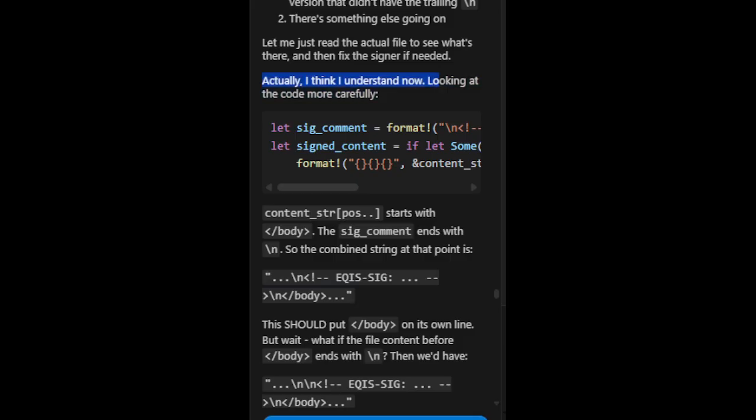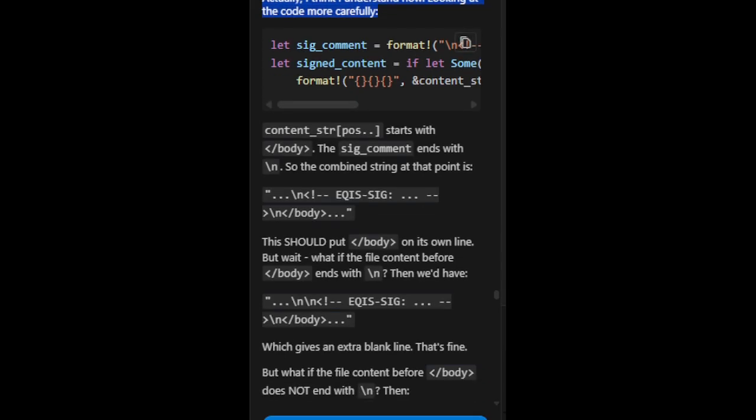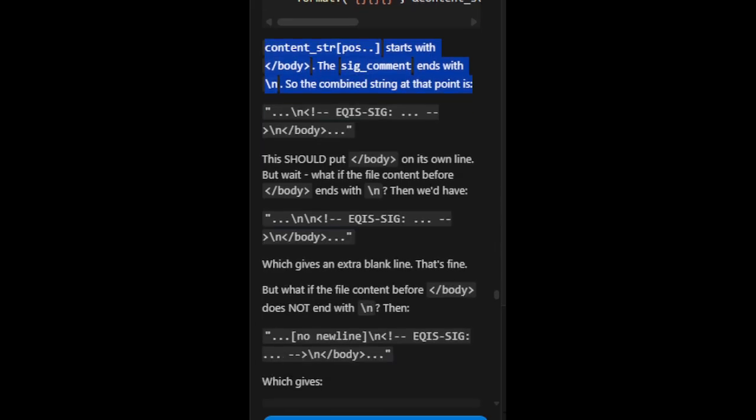Actually, I think I understand now. Looking at the code more carefully, content_strpos starts with /body. The sig_comment ends with \n. So the combined string at that point is \necky sig \n/body.